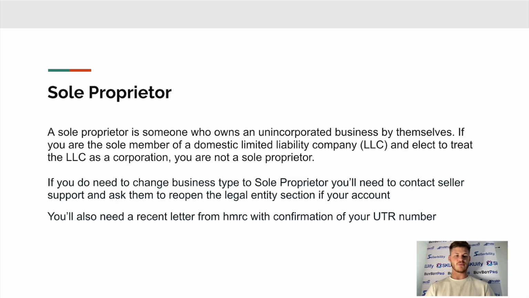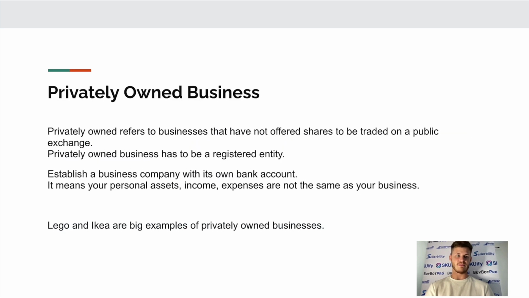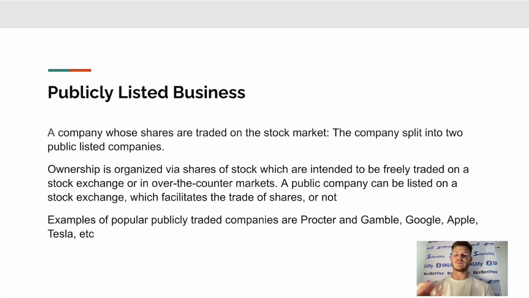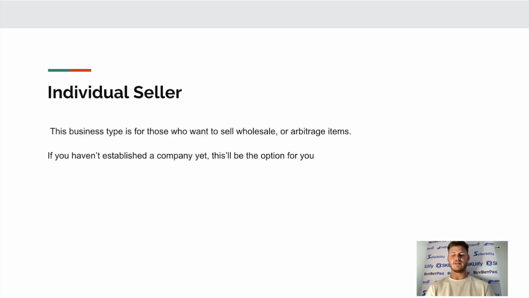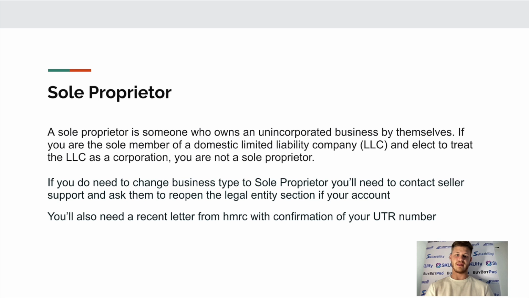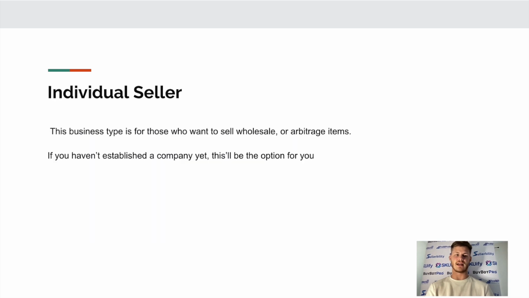So that's why I put it on here, whereby if you do need to change this, then you'll need to contact Seller Central support. But if you happen to be watching this and any of the other ones are applicable to you, then it's probably a safe bet to reach out to Seller Central support anyway, to have them open up that legal entity section of your account once more. Because if you do try and change this without having reached out, then it will just be grayed out, so you can't actually do anything with it. So you do have to reach out.